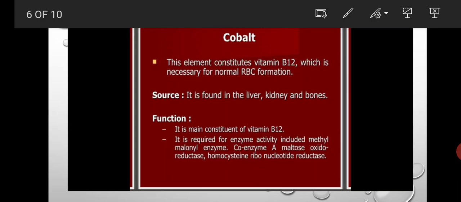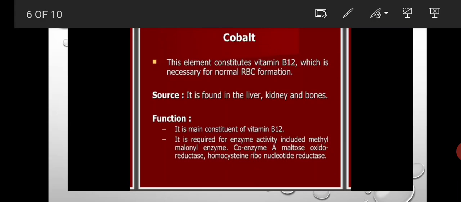RBC means red blood cells. Red blood cell formation occurs by vitamin B12. Next is the source of cobalt. It is found in liver, kidney and bones. Next, the function of cobalt is that it is the main constituent of vitamin B12.